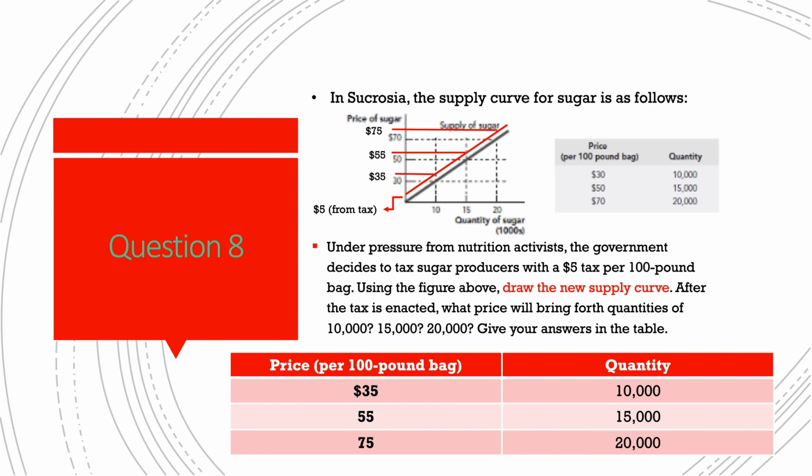For question 8, we were given the supply curve for sugar in the fictional land of Sucrosia and asked what would happen to it if the government instituted a $5 tax per bag. What this would do is shift the curve to the left, as we've shown. So what producers used to supply at $30 per bag, they would now only supply at $35 per bag, and so on. So you add $5 to each price, as seen in the table.